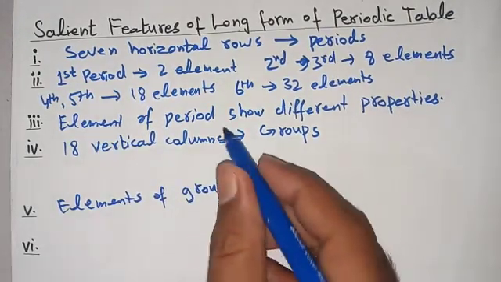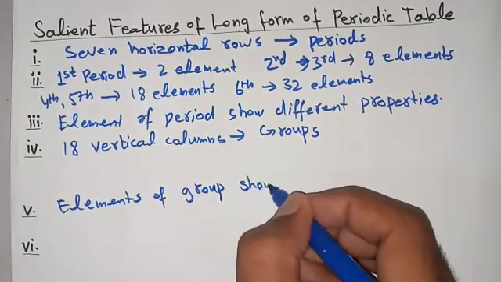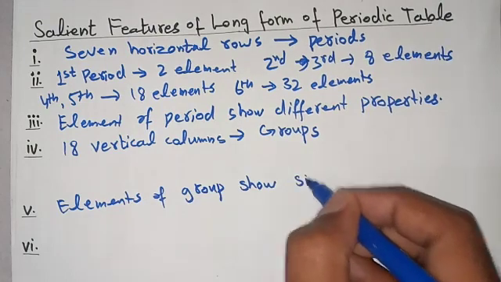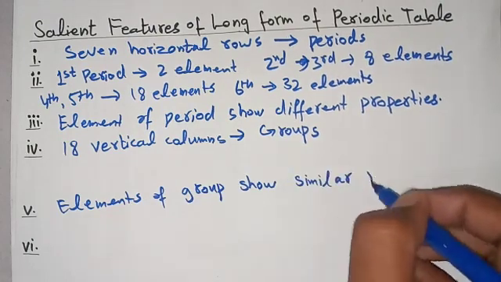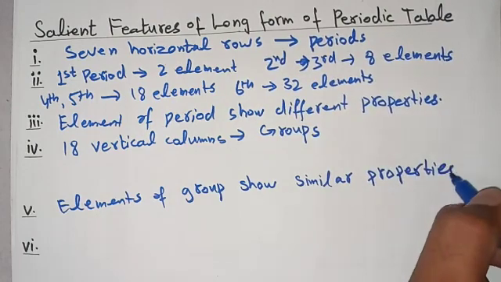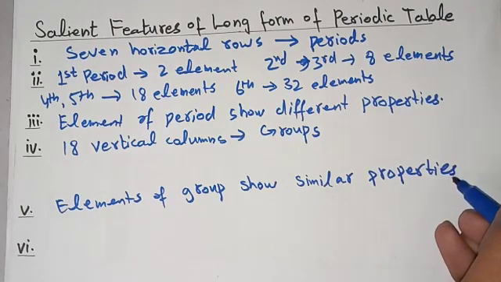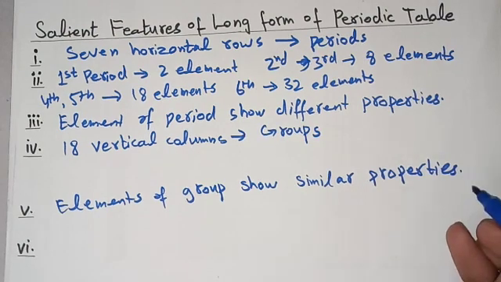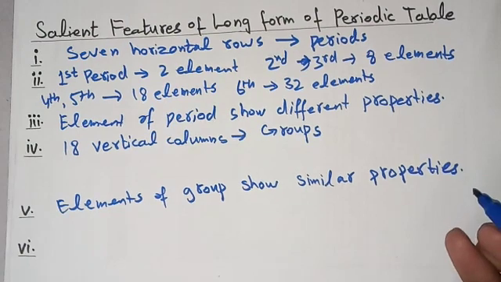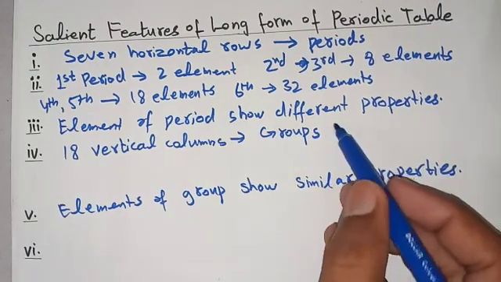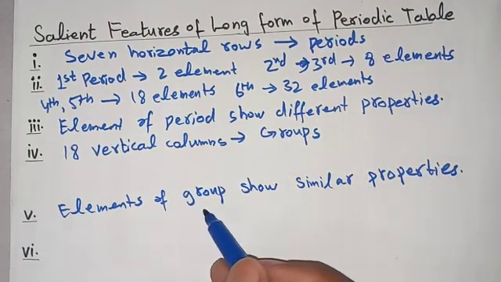As we have learned, elements of a period show different properties, but elements of a group show similar properties. In the first group all elements will have the same properties. If the first element is a metal, then all elements will be metals. If the first element is a gas, all its elements will be gases. In periods, properties are different, and in groups, properties are similar.